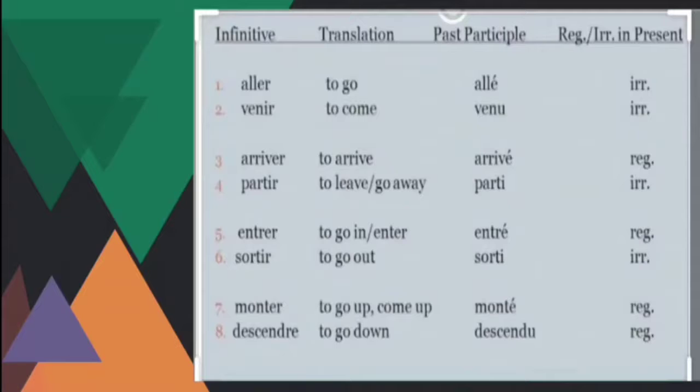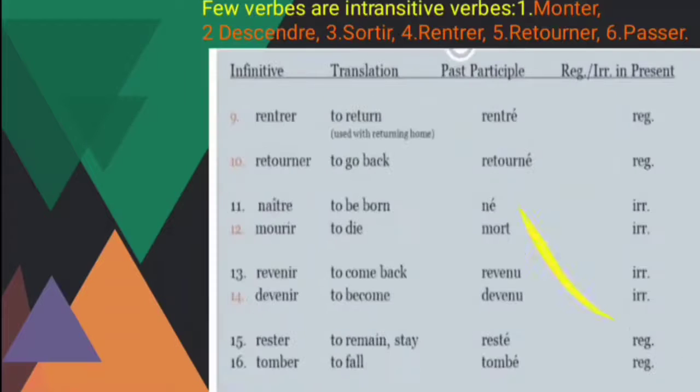Monter, to go up or come up, monté, and it is a regular group. Descendre, to go down, and the past participle is descendu, and it's a regular one. And ninth is rentrer, to return, rentré, a regular group. And the 10th one is retourner, to go back, retourné, and an irregular one.